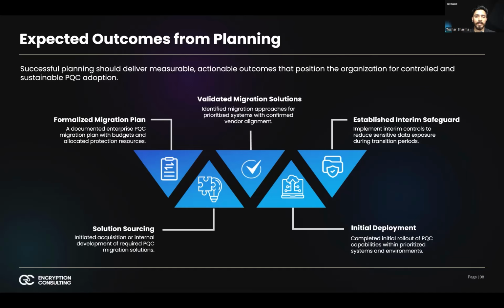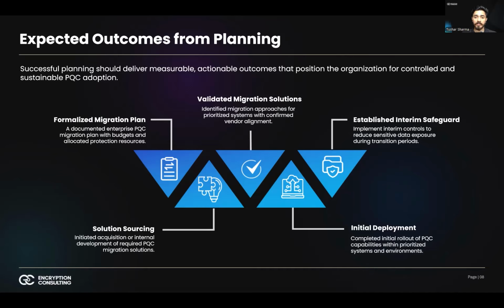Finally, successful planning results in initial deployment of PQC capabilities within prioritized environments. This may begin with pilot programs, limited production rollout, hybrid certificate deployment, or implementation within less complex systems. Even if scope is initially narrow, early deployment serves several important purposes. It validates assumptions about performance and interoperability. It builds institutional experience. It demonstrates measurable progress to leadership and regulators. And most importantly, it begins reducing long-term cryptographic exposure.